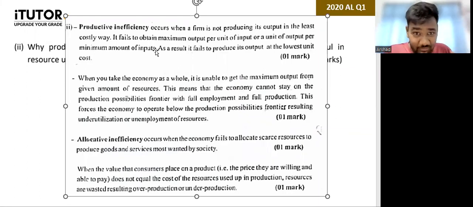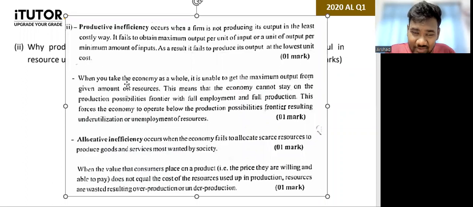From the amount of inputs you have, you're trying to get the maximum output, or you're trying to get a certain amount of output by using the least amount of inputs. That is what productive efficiency is. But inefficiency is the opposite one. You're failing to do so. As a result, it fails to produce its output at the lowest unit cost. And when you take the economy as a whole, it is unable to get the maximum output from the given amount of resources. Can you see? Same thing, they are writing the opposite.